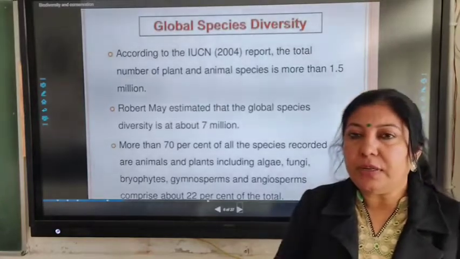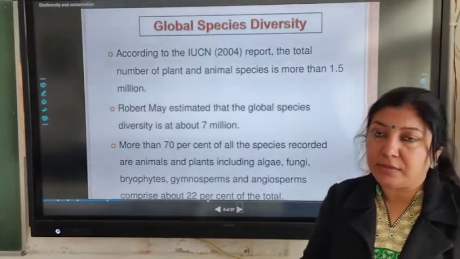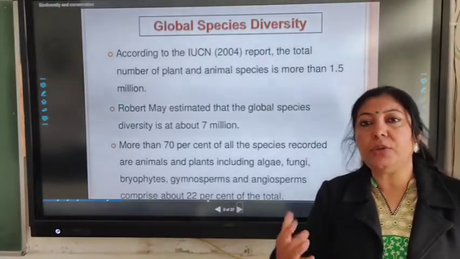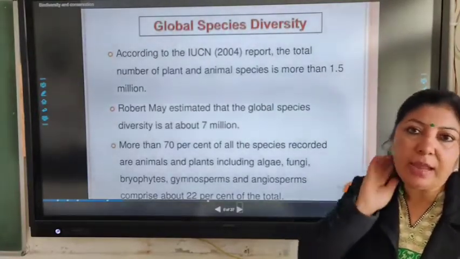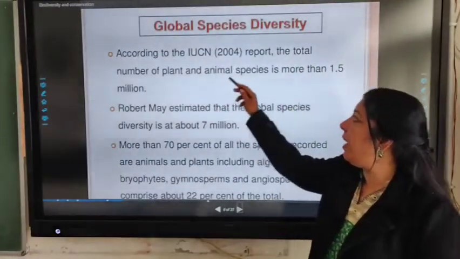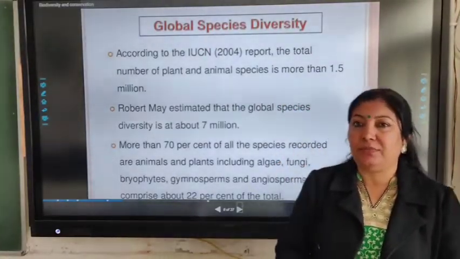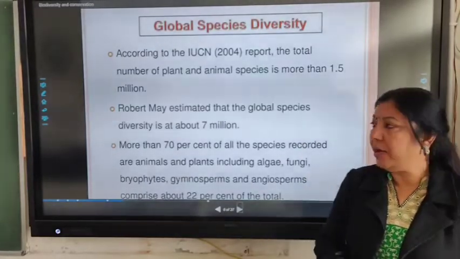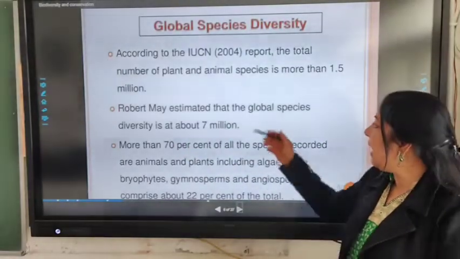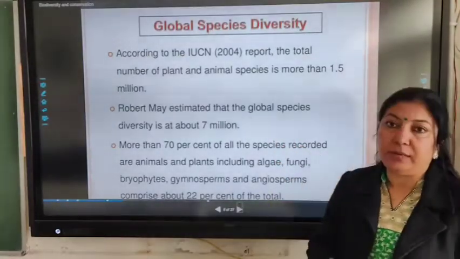Now, after these different levels of diversity, let us study some interesting facts about the diversity. According to IUCN, International Union for Conservation of Nature and Natural Resources, of the 2004 report, the total number of plant and animal species is more than 1.5 million. This is the vastness of biodiversity. Similarly, Robert May, an ecologist, estimated that the global species diversity is about 7 million.